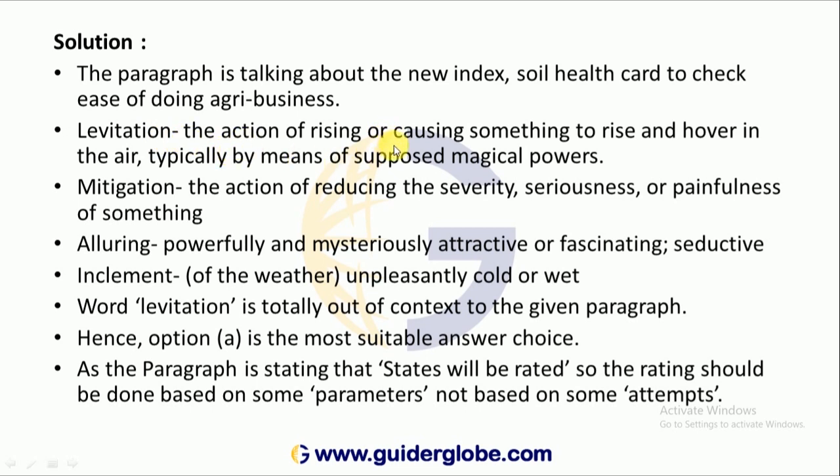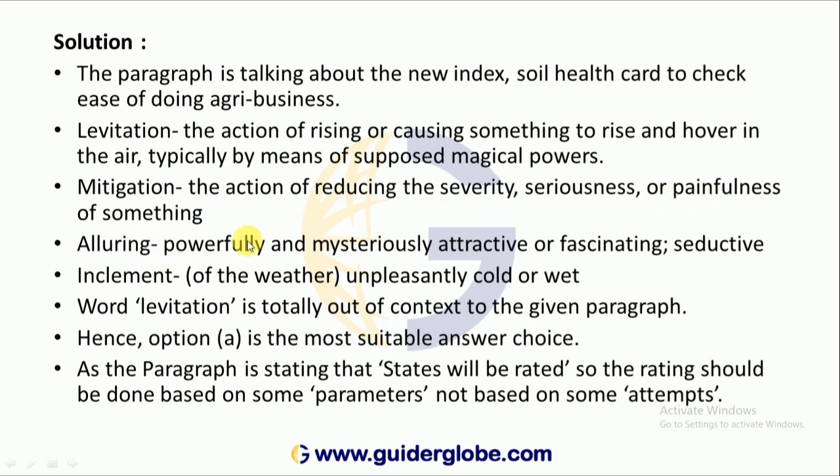Hover means to stay in the air, typically sky high. Hover means top level price increase. Mitigation, the action of reducing the severity, seriousness or painfulness of something.